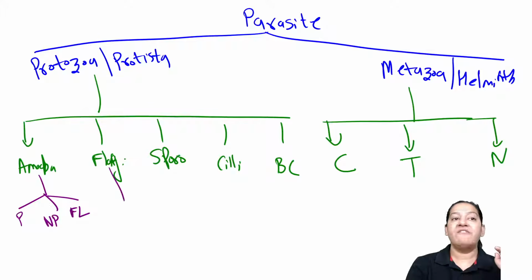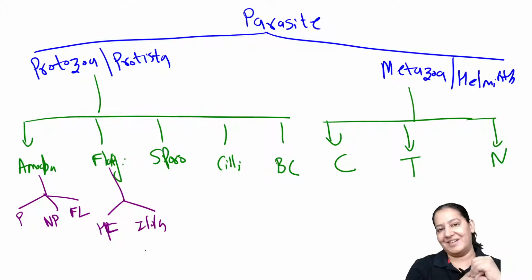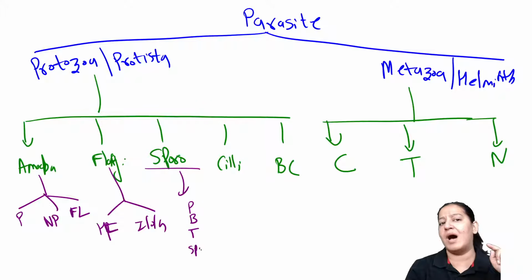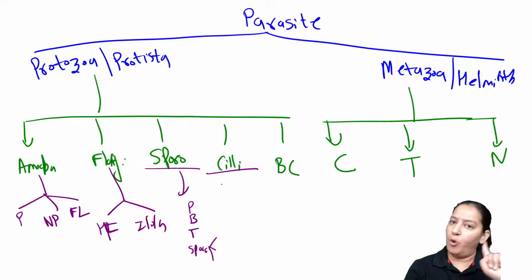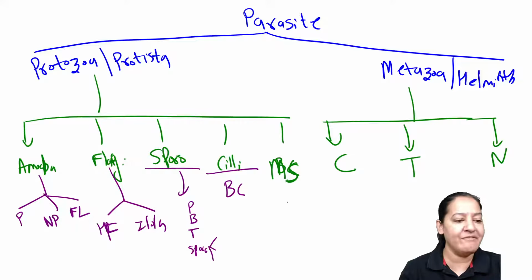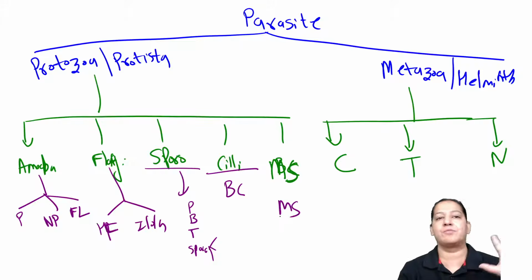I guess you know. Flagellates we divide into two categories: hemoflagellates, which reside in blood, and intestinal, oral or genital flagellates. Sporozoans, there are no categories, but there are many sporozoans: Plasmodium, Babesia, Toxoplasma, the three sporas, Cyclospora, Cryptosporidium, you know the sporas. Ciliates, only one, Balantidium coli, right? And Microsporidia, only one Microsporidia we are having. That's it, that's it.